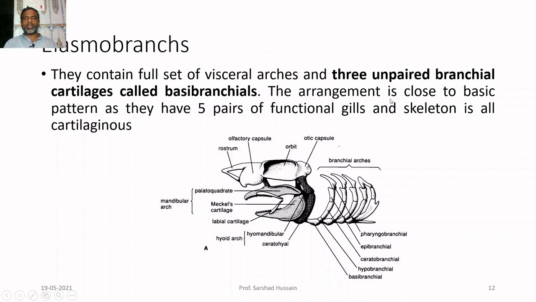The arrangement is close to the basic pattern in the case of the cartilaginous species, the elasmobranchs, as they have 5 pairs of functional gills and the skeleton is also cartilaginous.